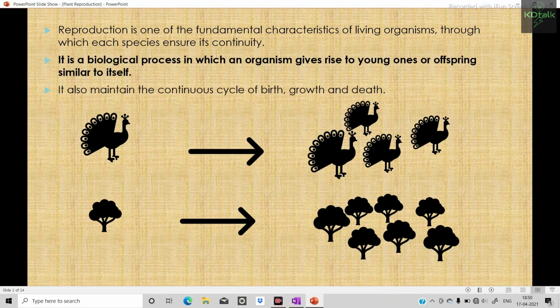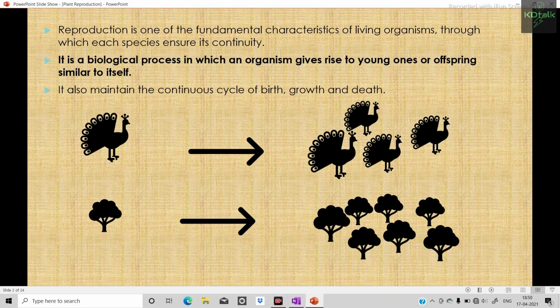Why is reproduction essential? To ensure its continuity. That means, consider a mango species, a mango plant. If the mango plant does not reproduce, then what would happen? The mango plant will go extinct. So to maintain its continuity, reproduction is essential.